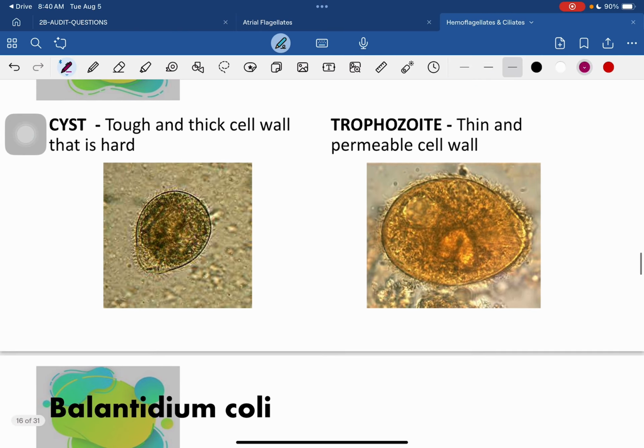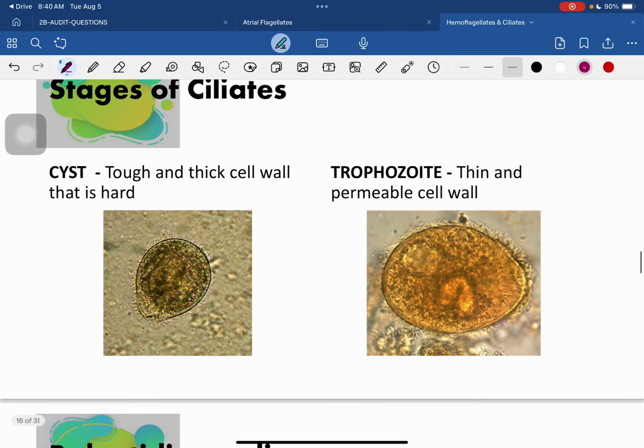It also exists in two forms: your cyst, which has a tough and thickened cell wall that is hard, and your trophozoite, which has a thin, permeable cell wall. This is your trophozoite, with cilia around it.